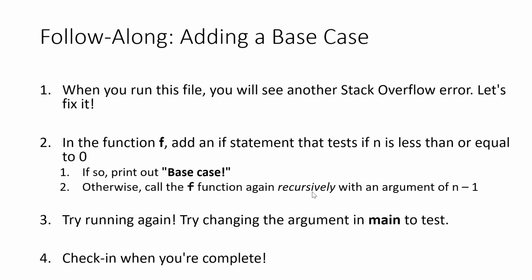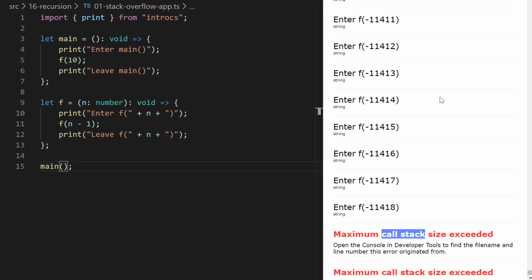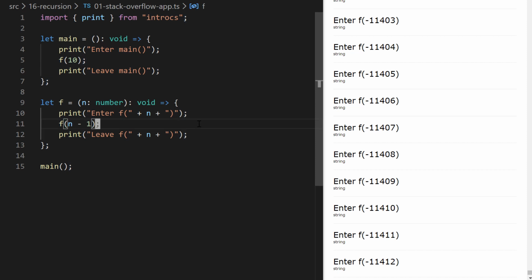So what I'd like you to try doing with me here is we're going to add a base case to this example. All right, so let's go ahead and do this. And let me have my example open here. So if we want a base case, we need some kind of a test condition. So I'm going to add an if statement.